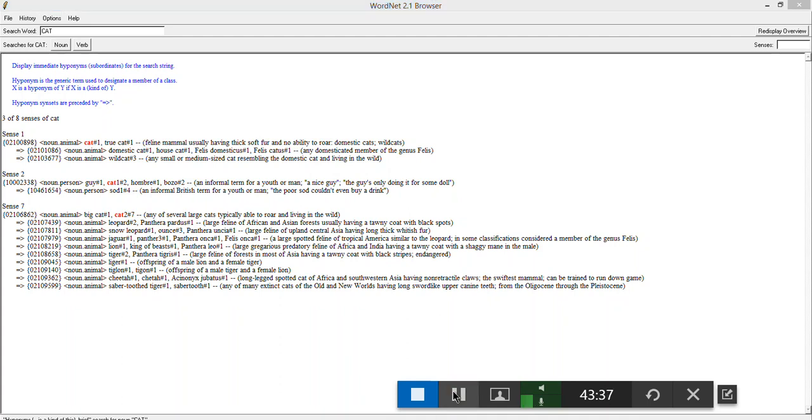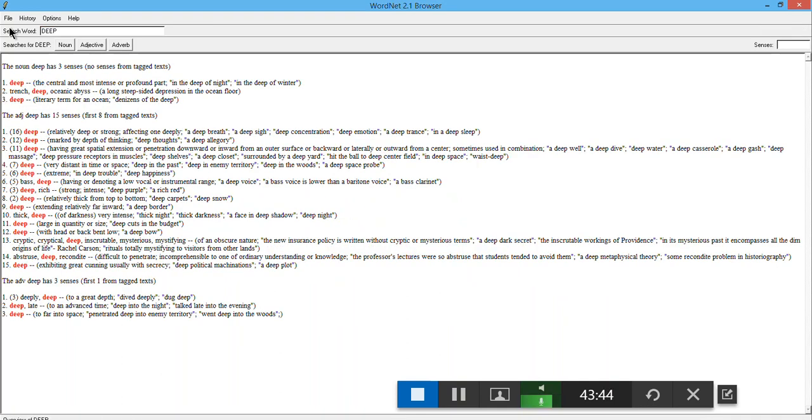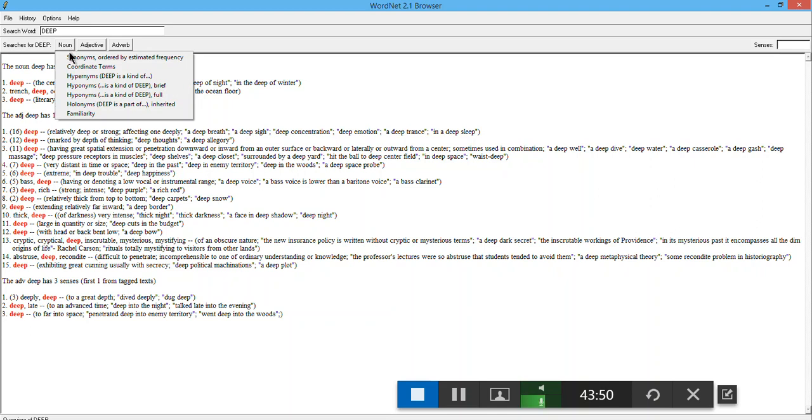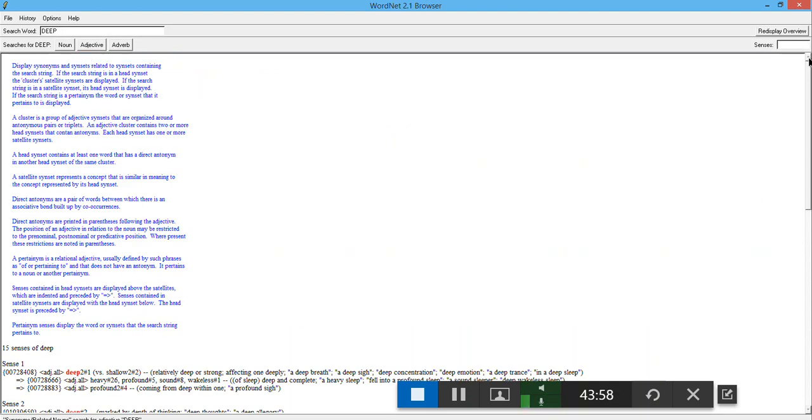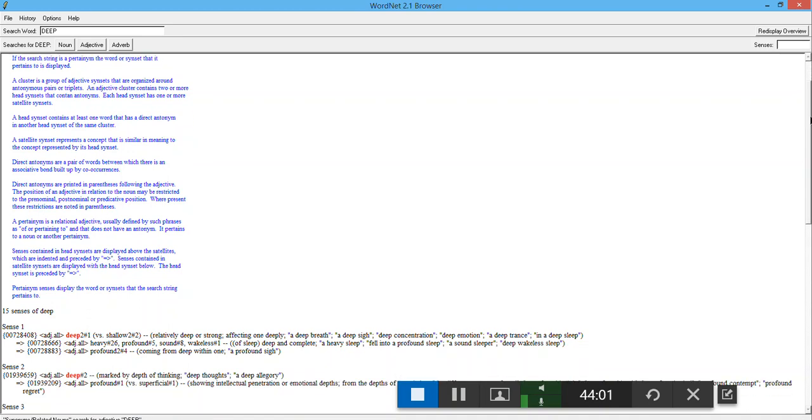Now dear students, I will write the word deep here because I also want to show you some synonyms. I have written the word deep. We had dealt with this word in the lecture. Now I will click here because it is an adjective. I will click on the adjective and then on synonyms. So I've clicked on synonyms and the list has opened. A long list is there.